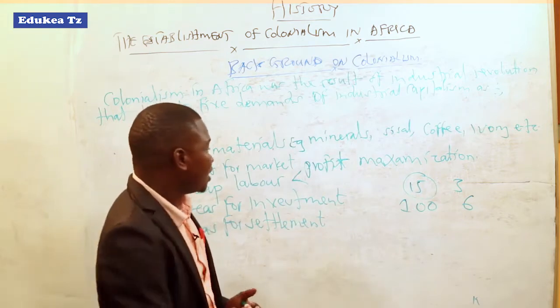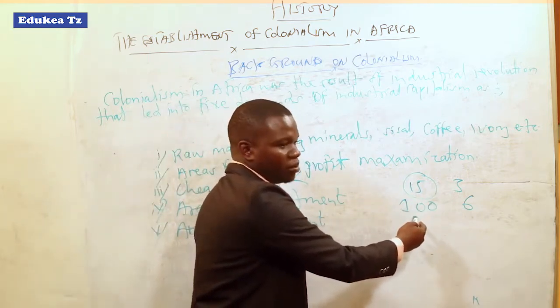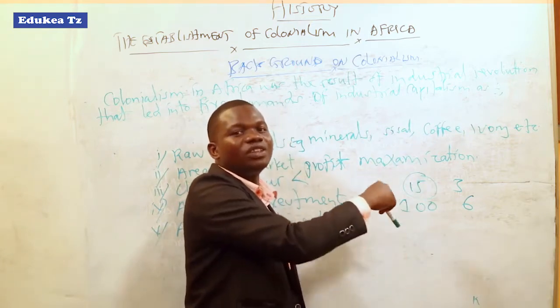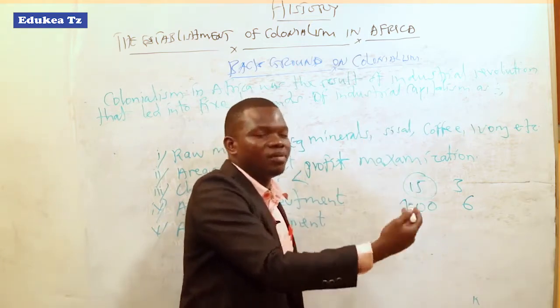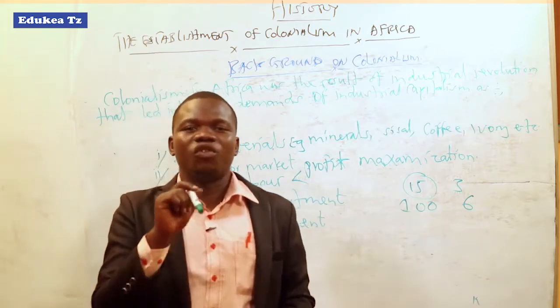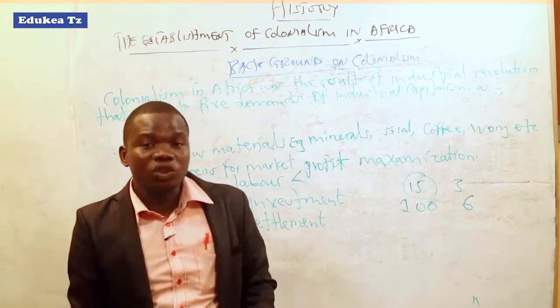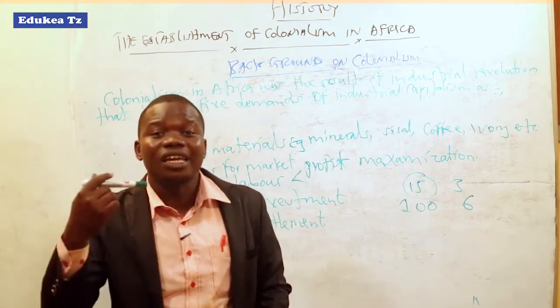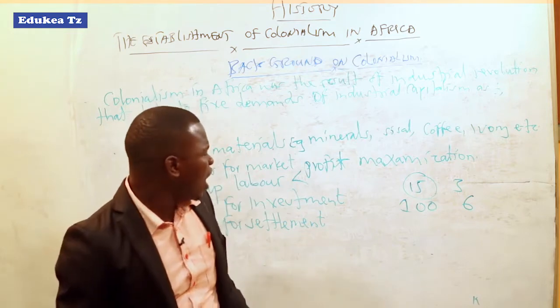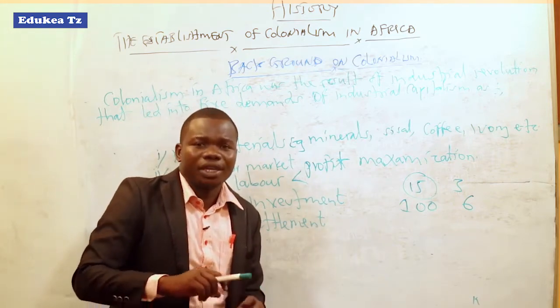So you may see that a number of laborers lost their employment because of the emergence of that modern machine. So most European laborers were against the industrial revolution because it led them into the problem of unemployment.